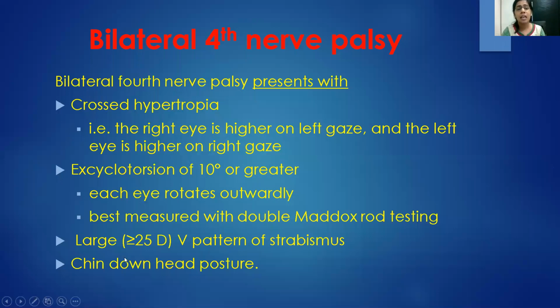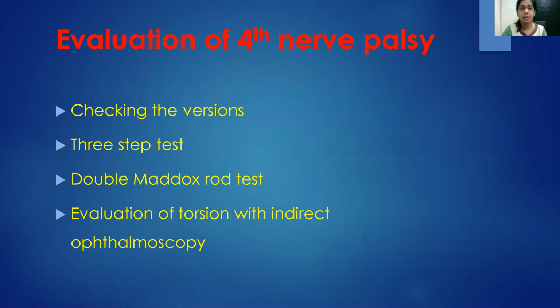Now there will be a large, greater than 25 prism diopter, V pattern strabismus. When both the superior obliques are involved, we are expecting V pattern esotropia. And there is a chin down head posture to compensate for this bilateral fourth nerve palsy.